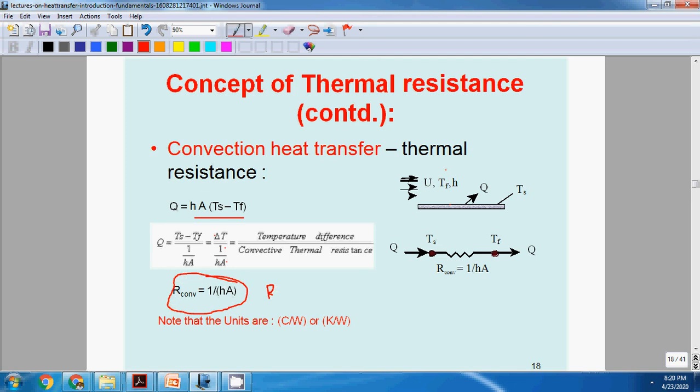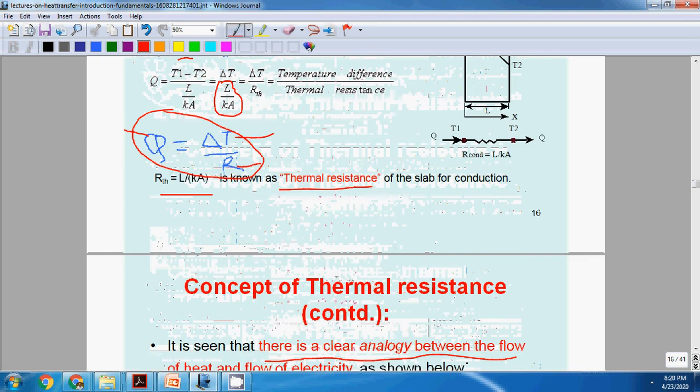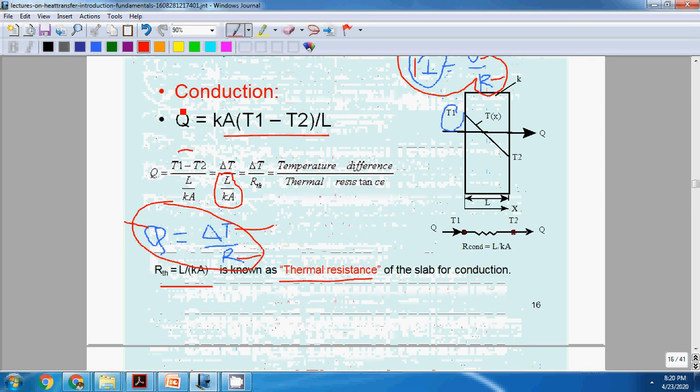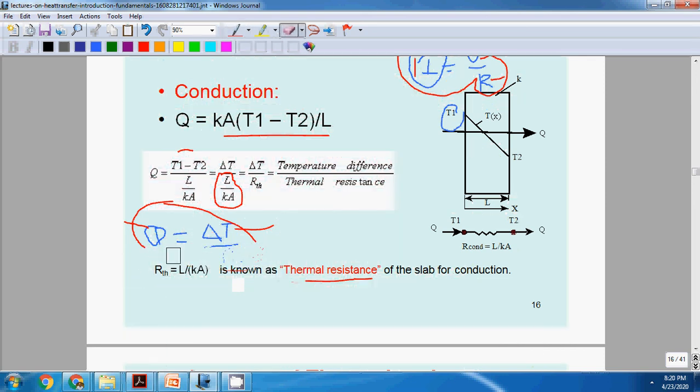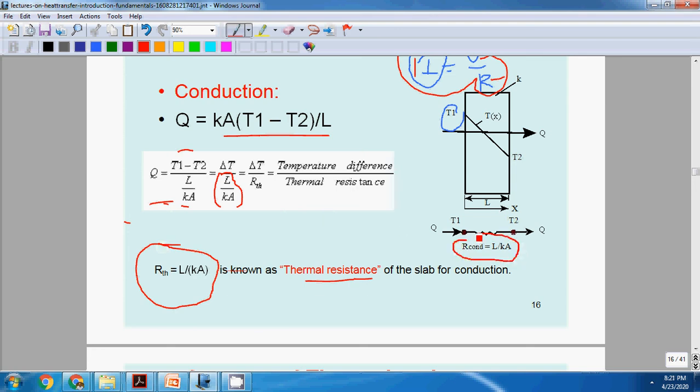L divided by kA, these are the important things. L divided by kA is the thermal resistance for conduction heat transfer.